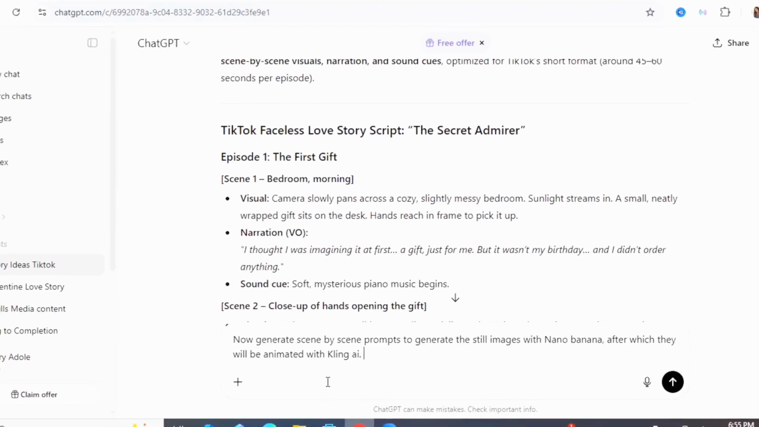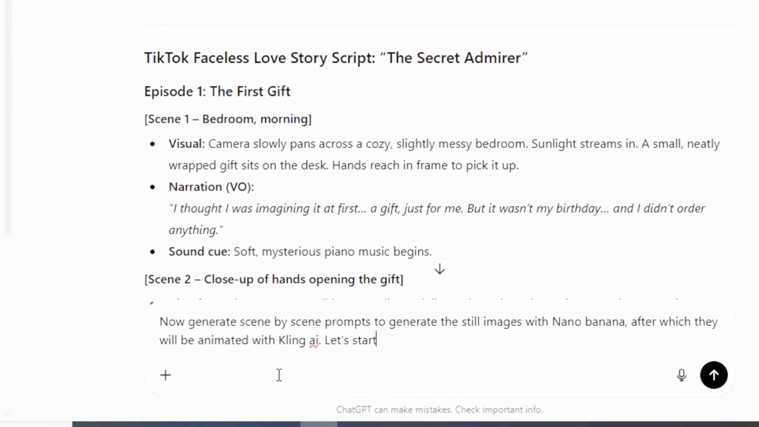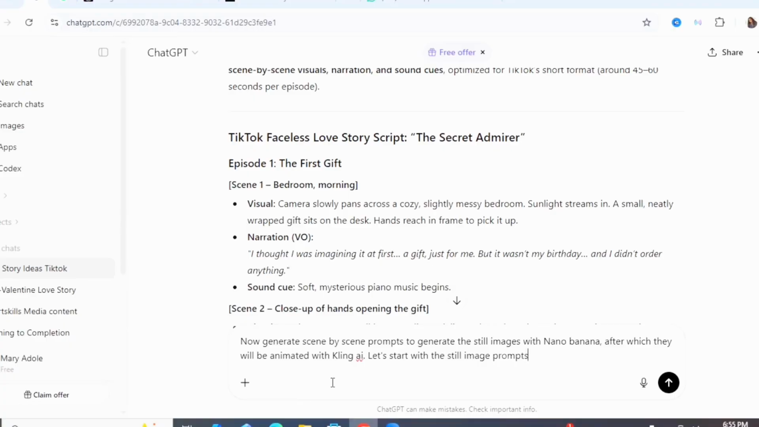Now, Nano Banana is an AI image generator that can help you get consistent images or characters across your entire storyline. So once ChatGPT has generated this scene-by-scene prompt for you, you want to copy this prompt and then get into Nano Banana and paste this prompt one after the other.